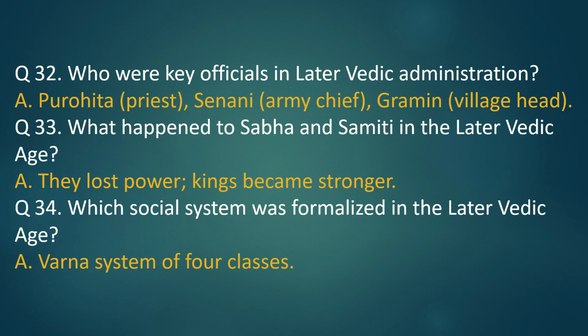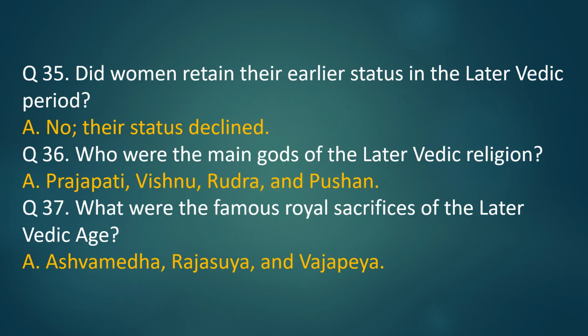Question 33. What happened to Sabha and Samiti in the later Vedic age? Answer. They lost power, kings became stronger. Question 34. Which social system was formalized in the later Vedic age? Answer. Varna system of 4 classes. Question 35. Did women retain their earlier status in the later Vedic period? Answer. No, their status declined.